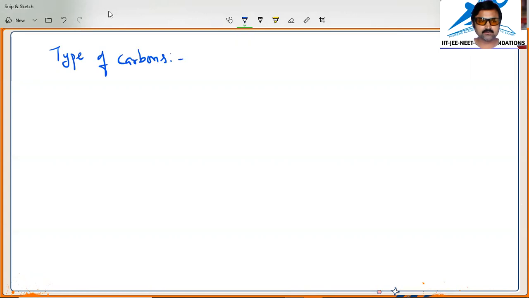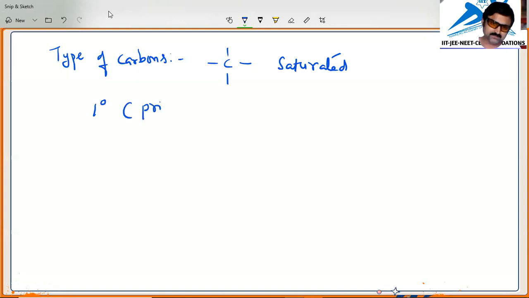When all four valences of carbon are satisfied, it is a saturated compound. For example, if the carbon is like this, this is a saturated carbon, and in this particular case, we call it a primary carbon. Only one of the valences of carbon is bonded to another carbon.